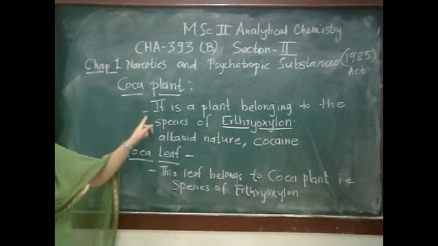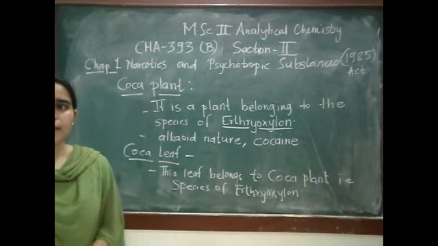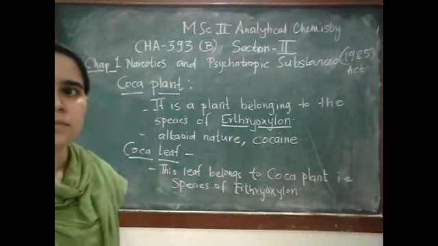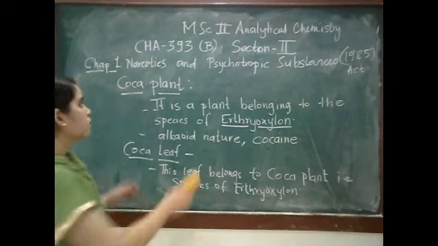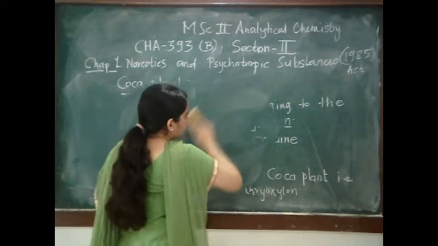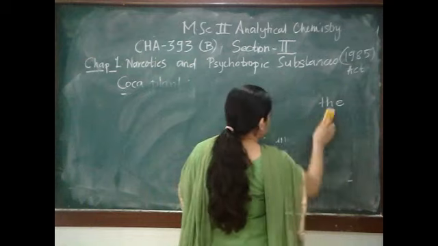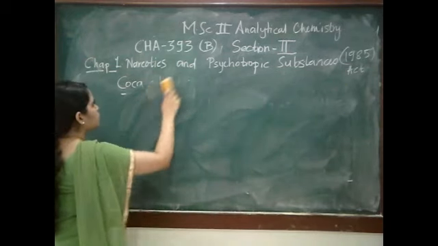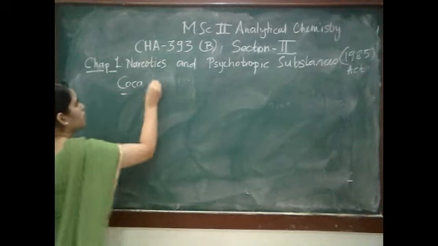This is about coca plant and coca leaf. Next we will see coca derivatives. In this we will see how the derivatives are actually obtained.